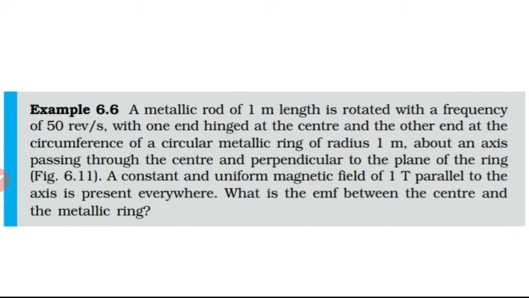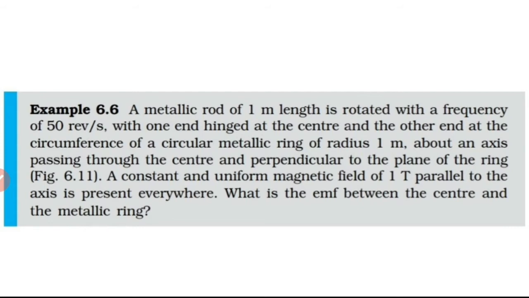Now example 6.6. A metallic rod of 1 meter length is rotated with a frequency of 50 revolutions per second, with one end hinged at the center and the other end at the circumference of a circular metallic ring of radius 1 meter about an axis passing through the center and perpendicular to the plane of the ring. A constant and uniform magnetic field of 1 Tesla parallel to the axis is present everywhere. What is the EMF between the center and the metallic ring?